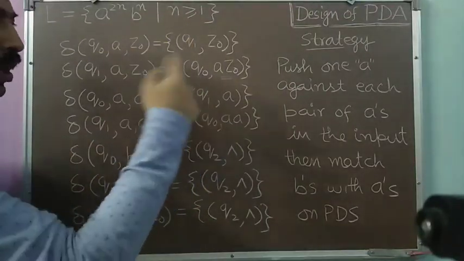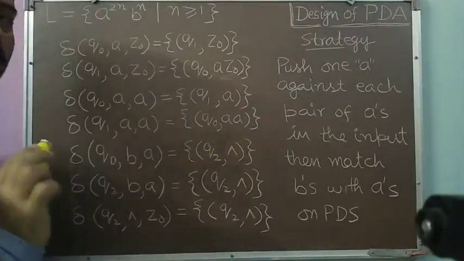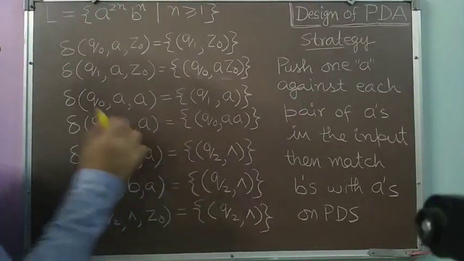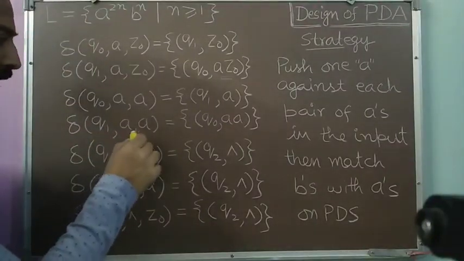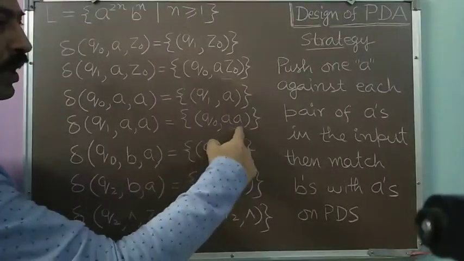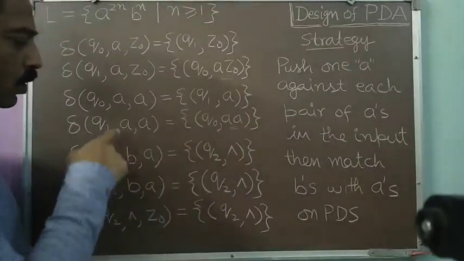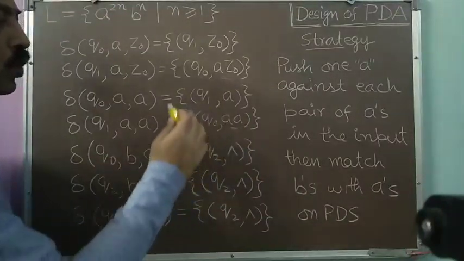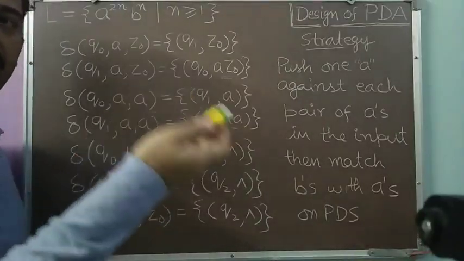So I will be in the Q1 state. Being in the Q1 state means I have read the first a in its pair. Now at the top of the pushdown store is a, and I am getting the second a in the input. So this a I have to push. That's why I will be writing aa here. One a to maintain the topmost pushdown store symbol, and the second a which I am pushing from the input. And then I have changed to the state Q0, so that I may again be prepared for getting another pair of a's.